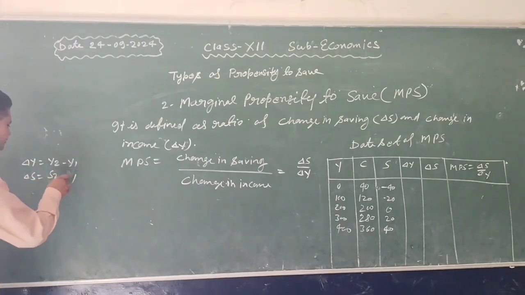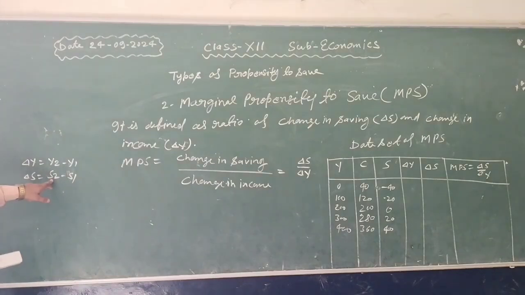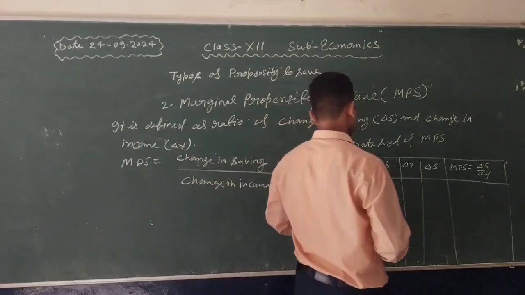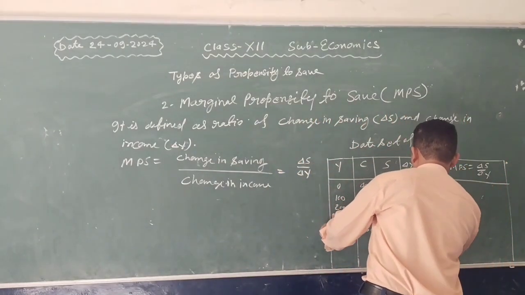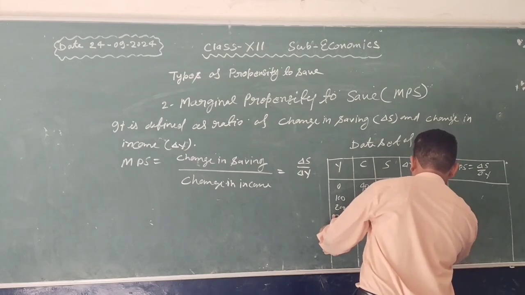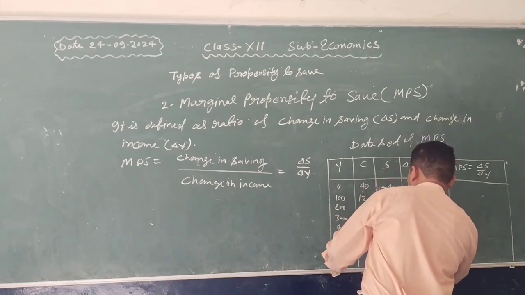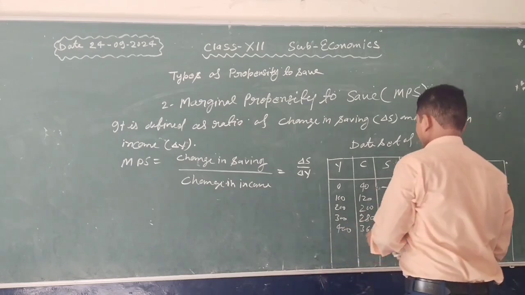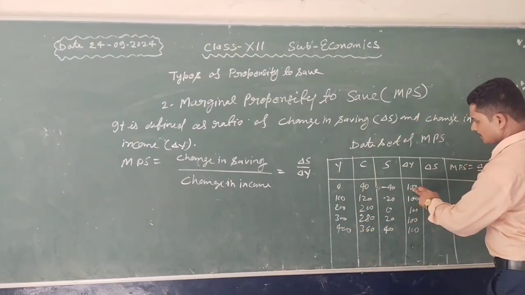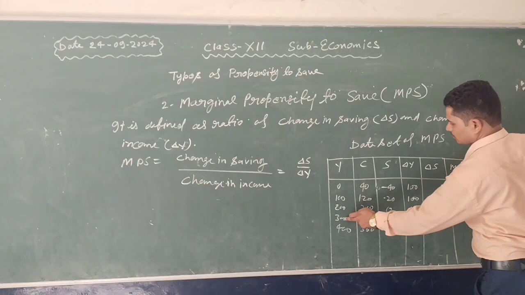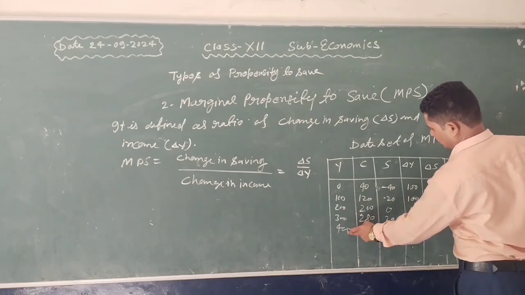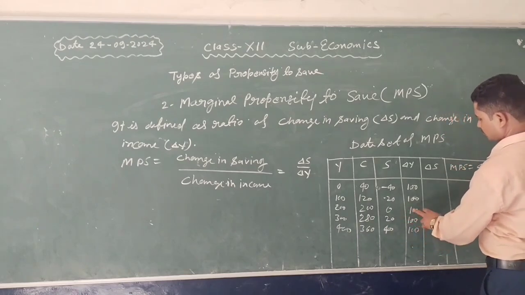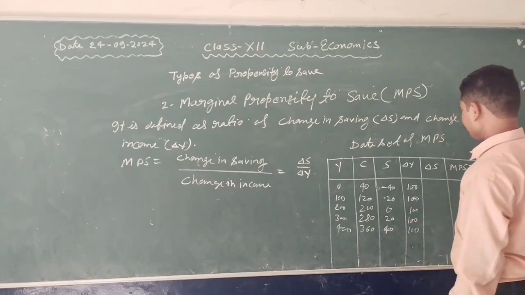S1 is initial saving and this is a new saving, so we find the difference of both. 100 minus 0 we get 100, 200 minus 100 we get 100, 300 minus 200 we get 100, and 400 minus 300 we get 100.